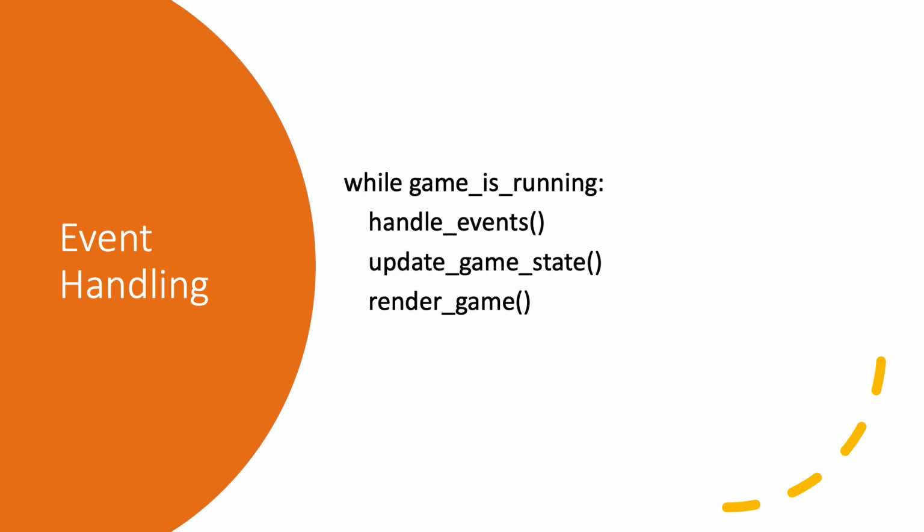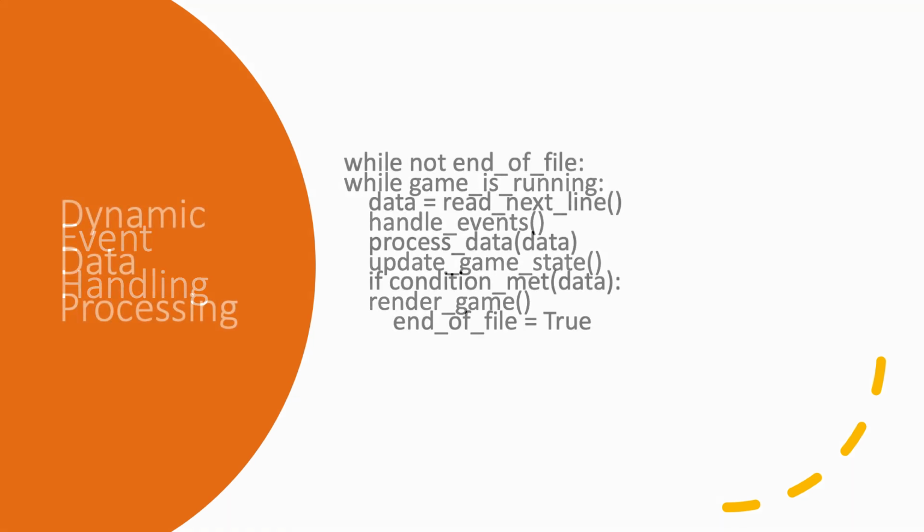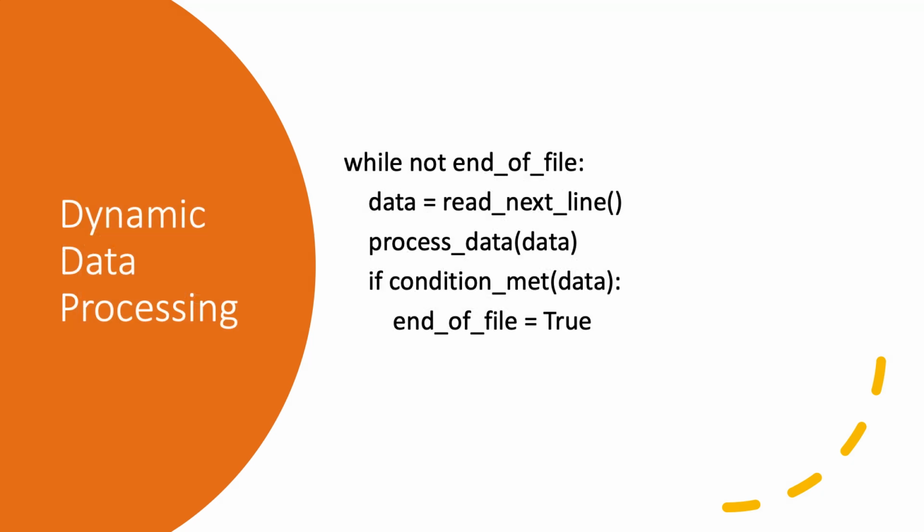So this loop continues to execute these steps in sequence until the condition game is running becomes false, typically when the player exits the game or a game over condition is met. This structure ensures that the game remains interactive and responsive to user inputs while continuously updating and displaying the game state. This slide illustrates the concept of dynamic data processing using a while loop to read and process data until the end of the file is reached.